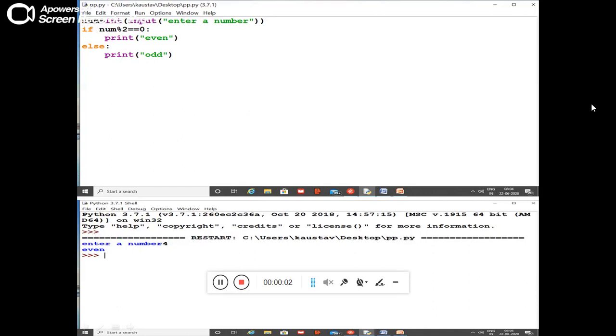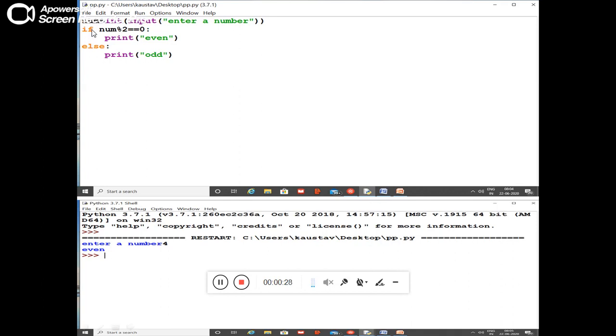Now we'll understand the use of the if. We know the if. If is used as a decision making statement. Here only one new thing is there. I have used a very common program: accept a number and display whether it is even or odd. We have done it several times either in Java, C++, or Python itself.